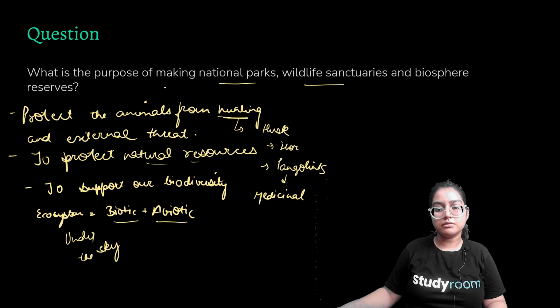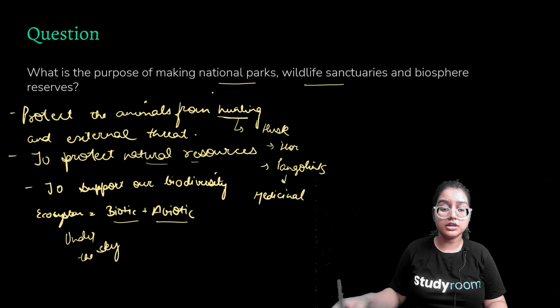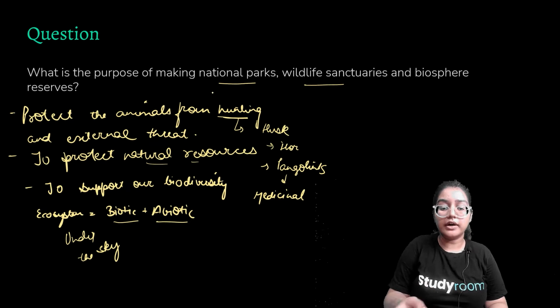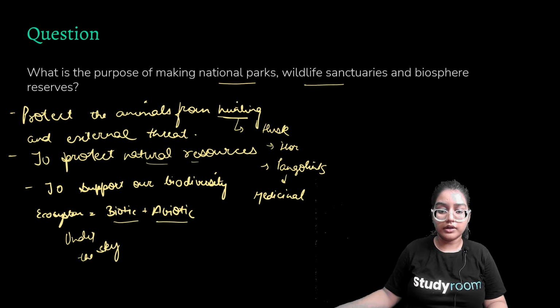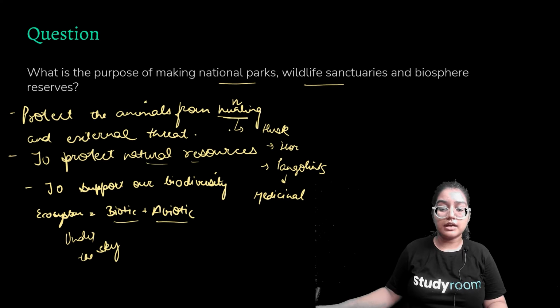So what is the purpose of making these national parks, wildlife sanctuaries, and biosphere reserves, you may ask? So to protect the animals from hunting and from external threat. For example, elephants are taken for their tusks or trunks. Pangolins are taken for their scales, which are used in many medicinal purposes. And everything comes with an expiry date.